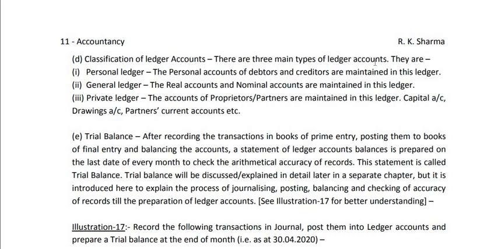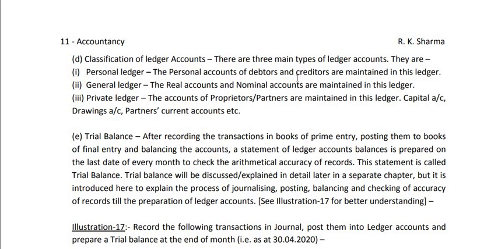There are three main types of ledger accounts. That means all the ledger accounts have been categorized into three main categories: personal ledger, general ledger and private ledger. In personal ledger, we maintain the accounts of debtors and creditors. Debtors means the parties to whom goods are sold on credit, and creditors means the parties from whom the goods are purchased on credit.